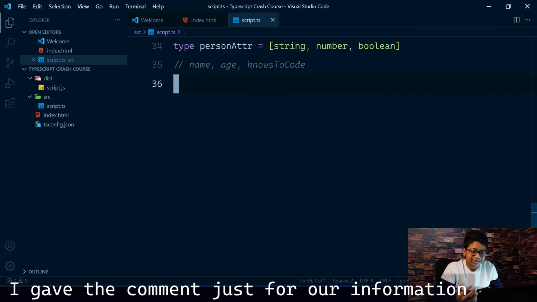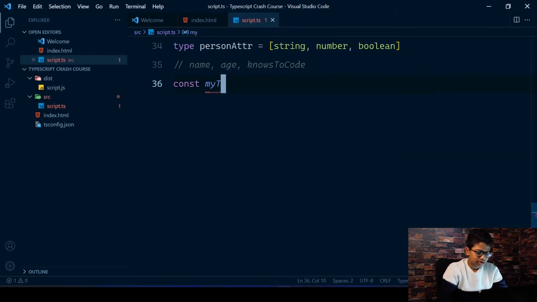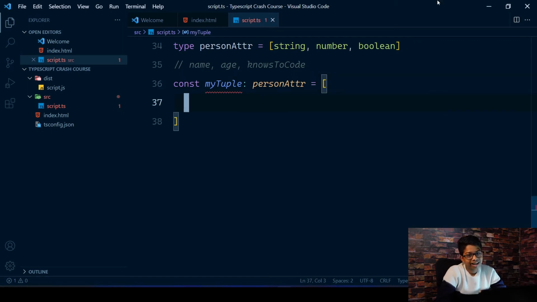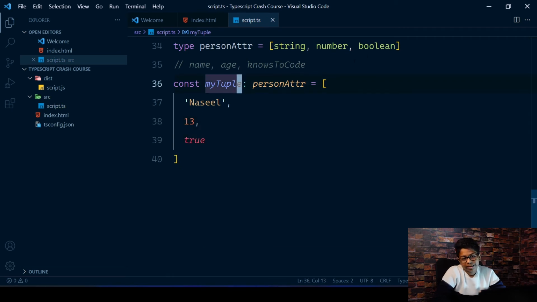Okay, so now we can create a tuple out of this type. So you can create const my tuple equals, and of course you have to give the type. So person attr equals, and you're gonna make this an array, and it's gonna have 3 different values of 3 different types. So the first thing is the name, so Naseel. So you're gonna give the age, and then you're gonna give if the person knows to code or not. For me, it's true. So you'll see there's no errors, it works perfectly. So for example, if you don't want the last one, you just remove that and remove that also.